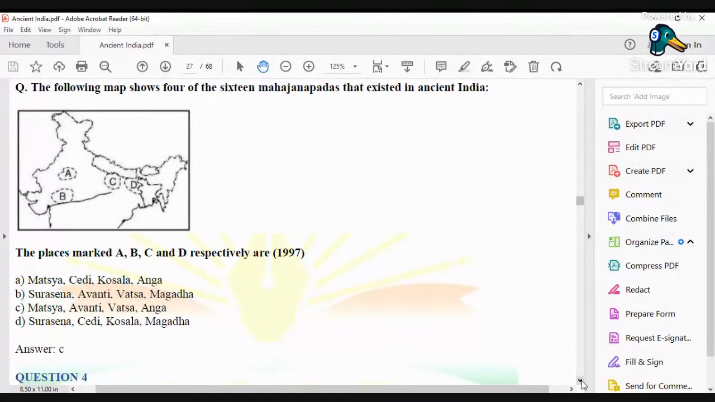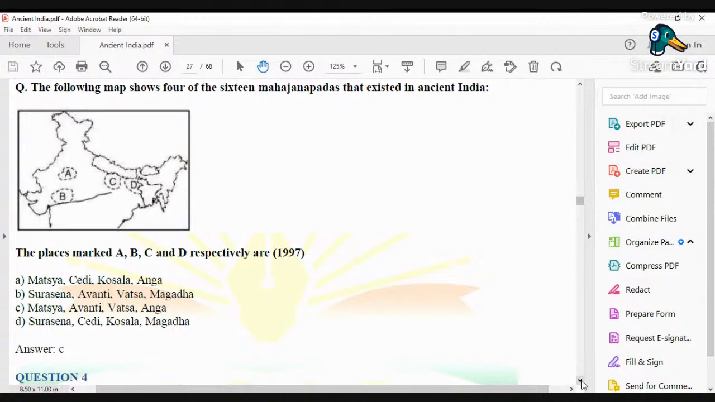Now, this is a question which is connected with map marking. They will mark some places on a map and they will ask you to identify those places. Now, these four places have been marked as A, B, C, and D, and they have asked you to identify these places.